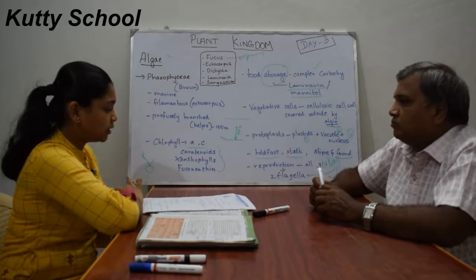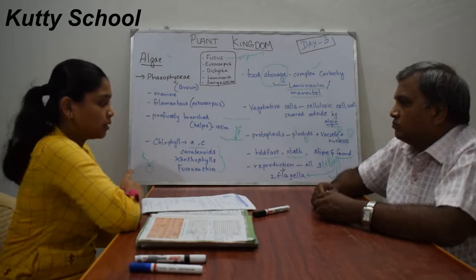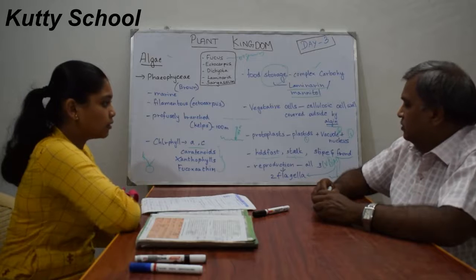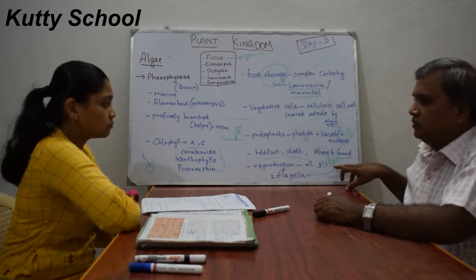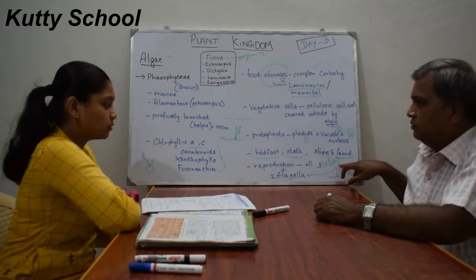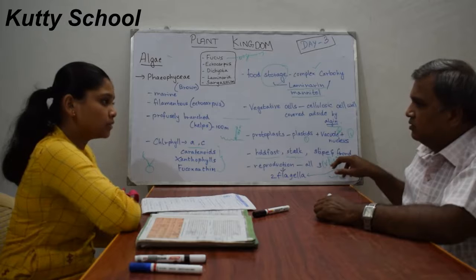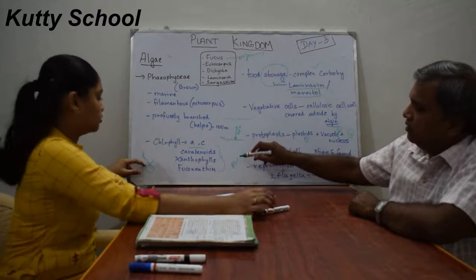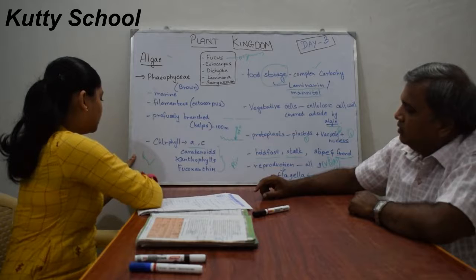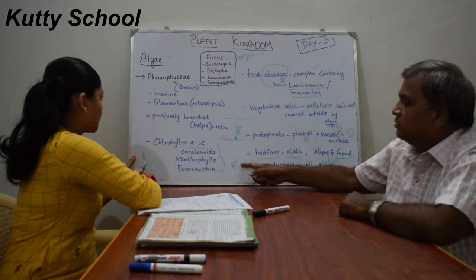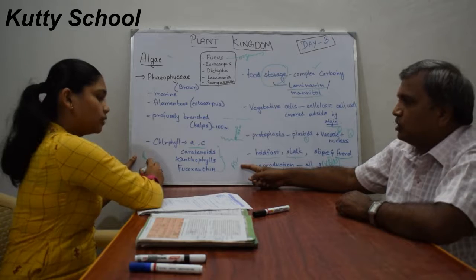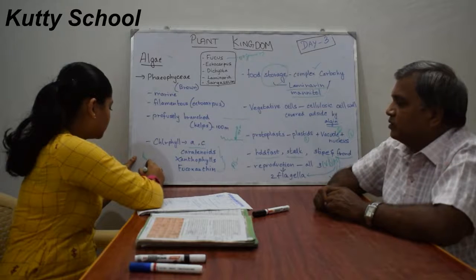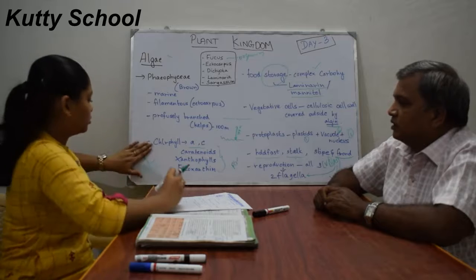In asexual reproduction, the spores are pear-shaped, and in sexual reproduction, the gametes are pear-shaped too, like the shape of the fruit.